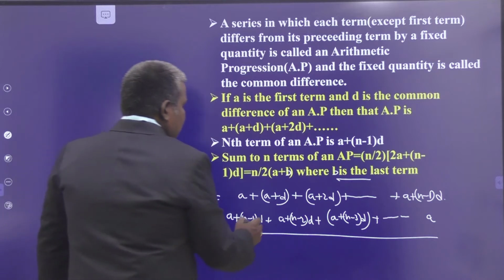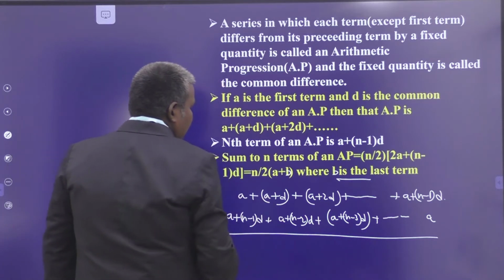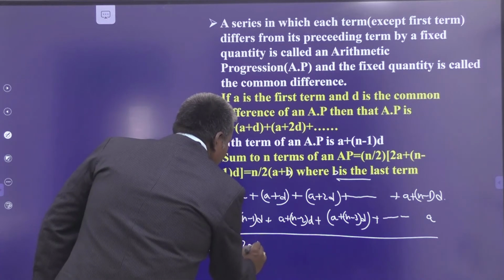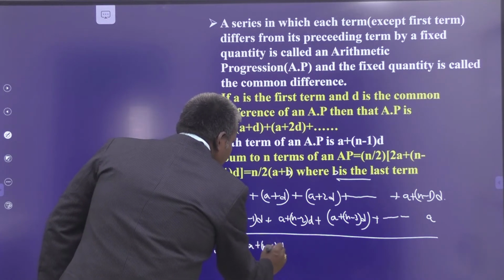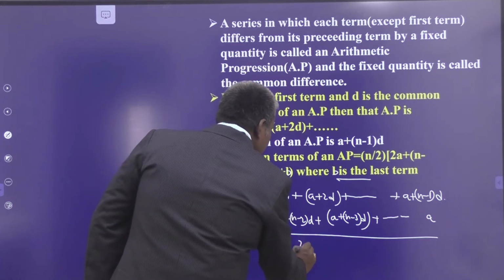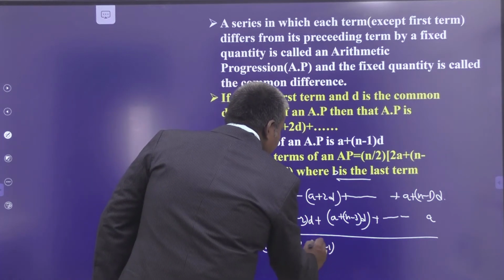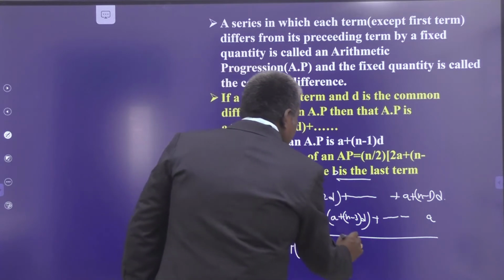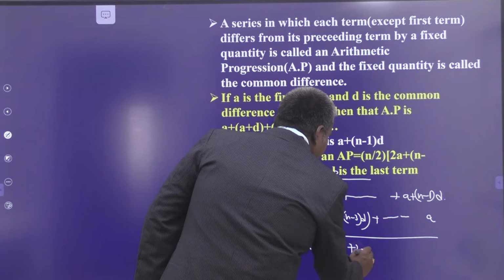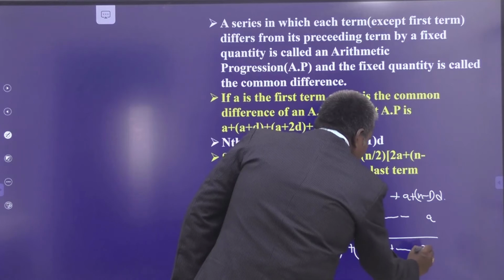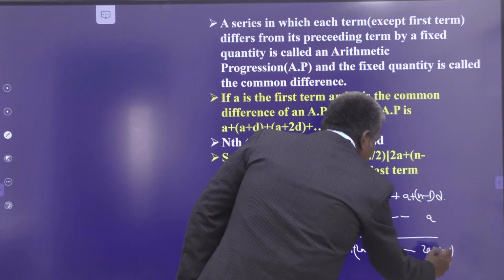d. This is also a plus a, 2a plus (n minus 1) into d. So 2a plus (n minus 1) into d. Similarly, this is also 2a plus (n minus 1) into d. And this term is also 2a plus (n minus 1) into d. And so on up to, this is also 2a plus (n minus 1) into d.